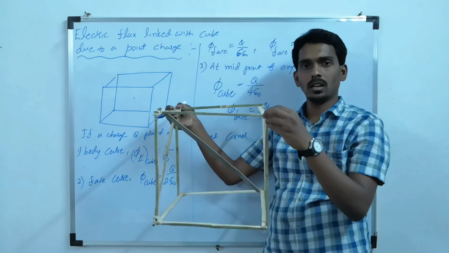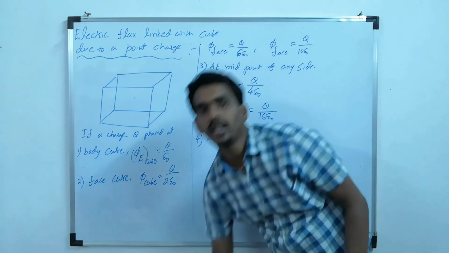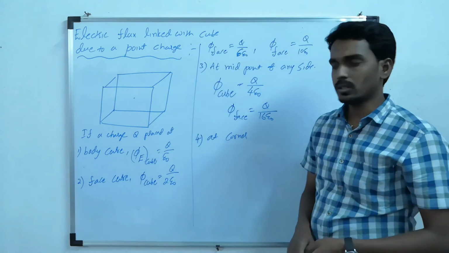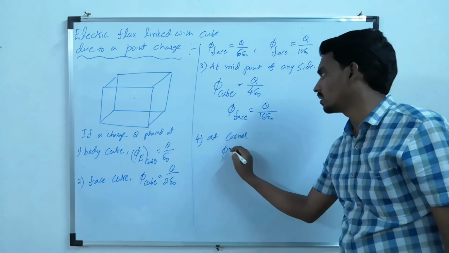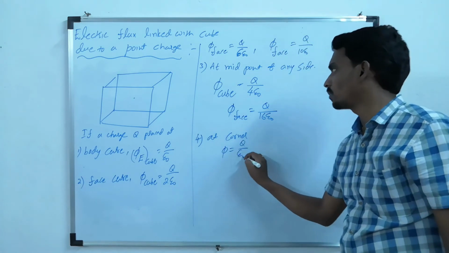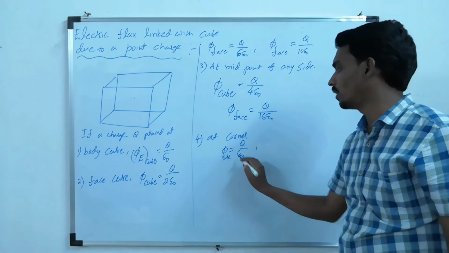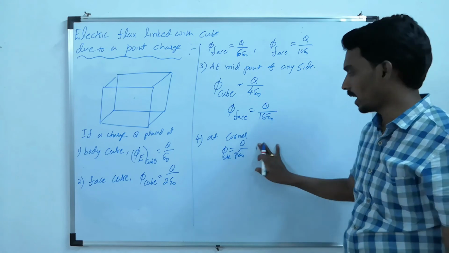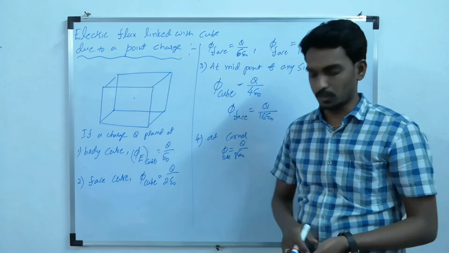So how many are required in total to close the charge? 8 cubes. So the total flux linked with all the 8 cubes is Q by epsilon naught. Then what will the flux for each cube be? Q by 8 epsilon naught. That will be divided among these 8 cubes.